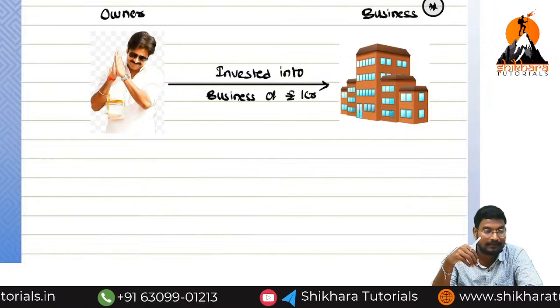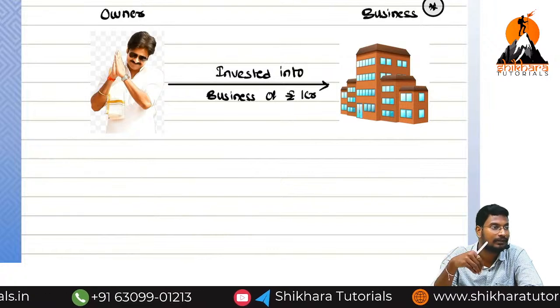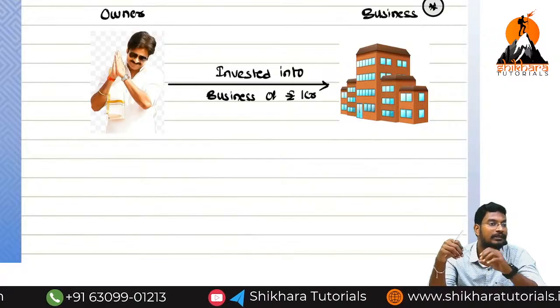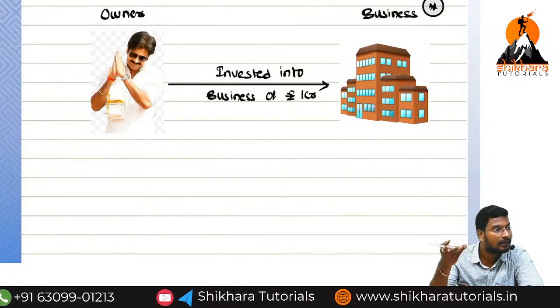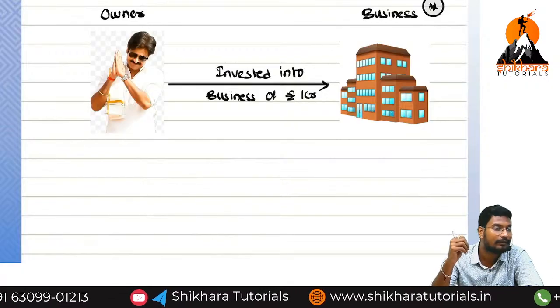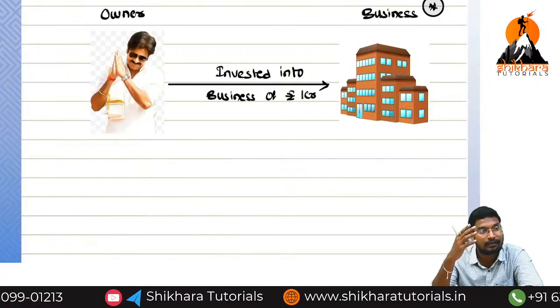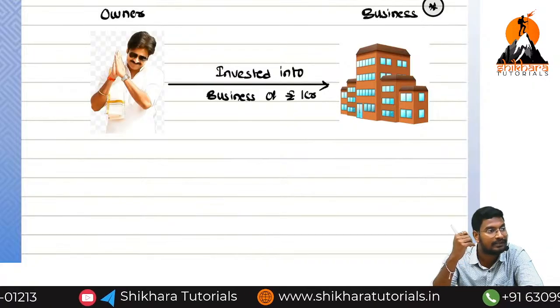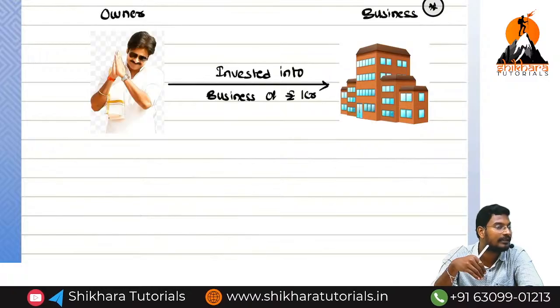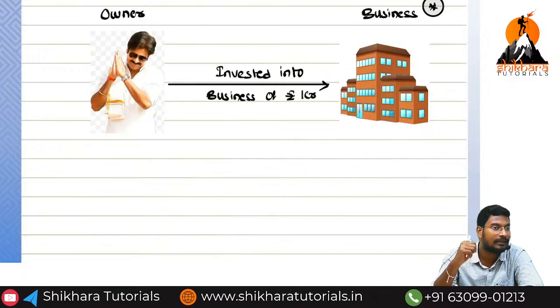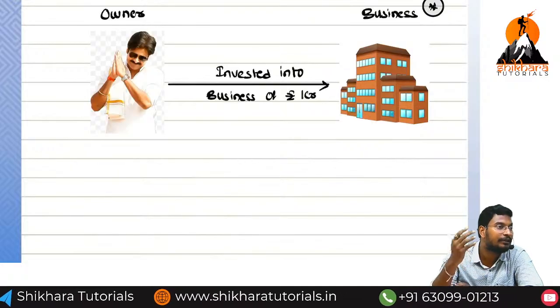Now, for example, if he is not giving anything to us and just putting 1 crore in a fixed deposit, he will get the interest. Pawan Kalyan will get the interest. But instead of putting it into a fixed deposit, he is giving it to us for the sake of doing the business. For that reason, we need to pay the consideration.